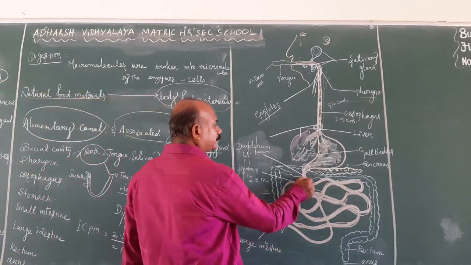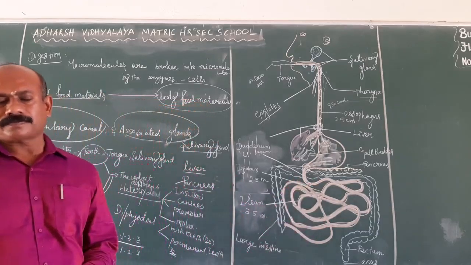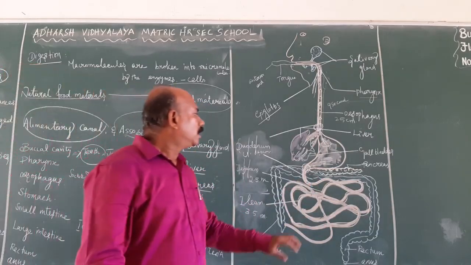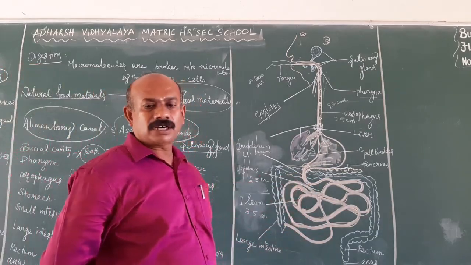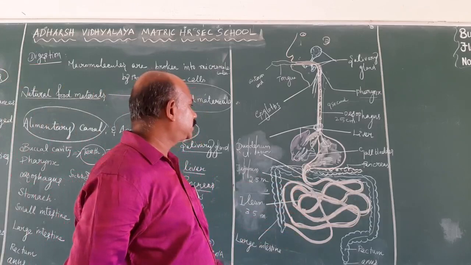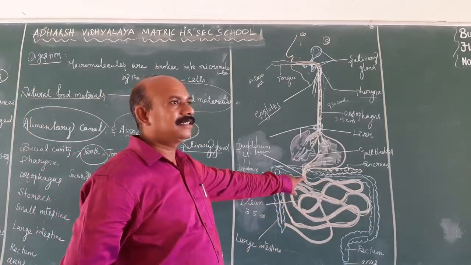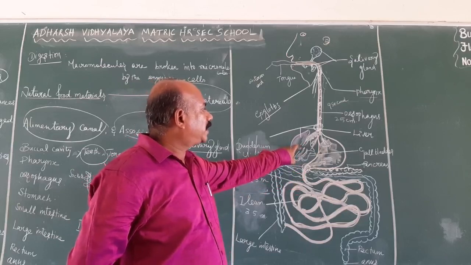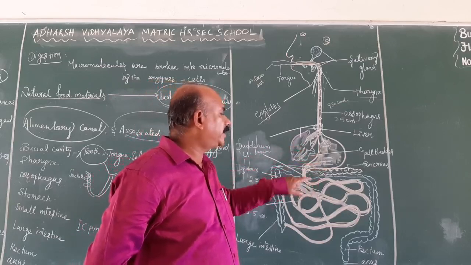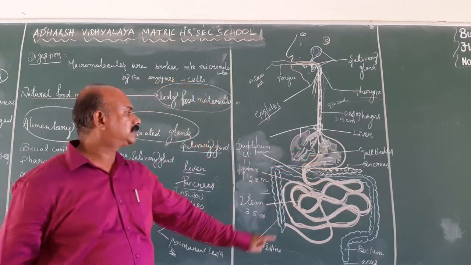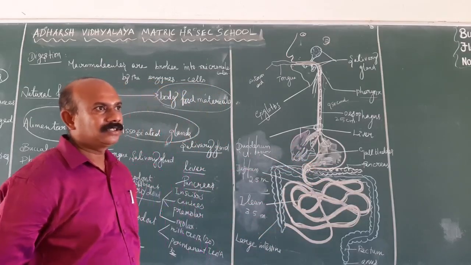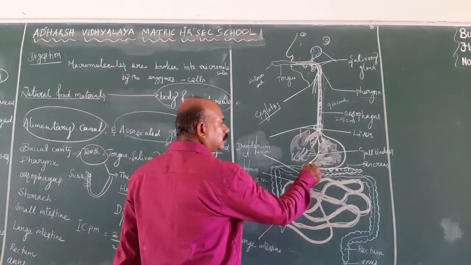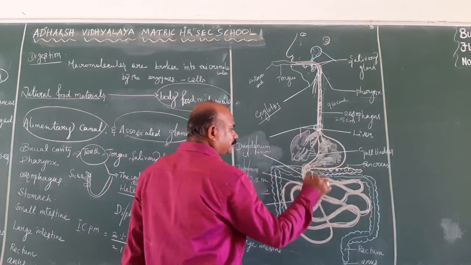Inside the duodenum, there is a secretion of mucus, and secretions from the liver and pancreas enter the duodenum region. So it is a small U-shaped structure.